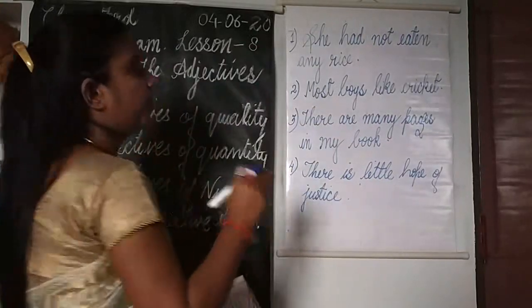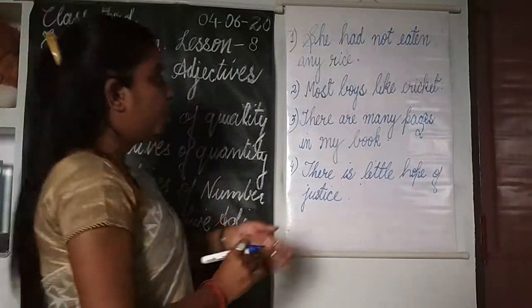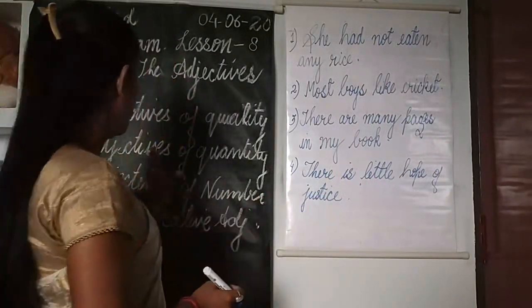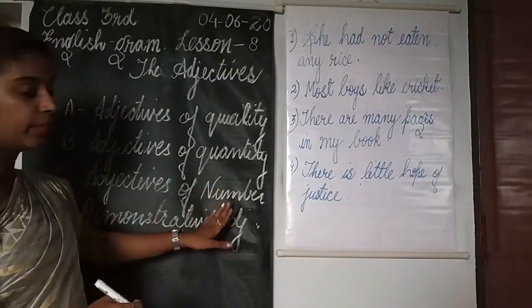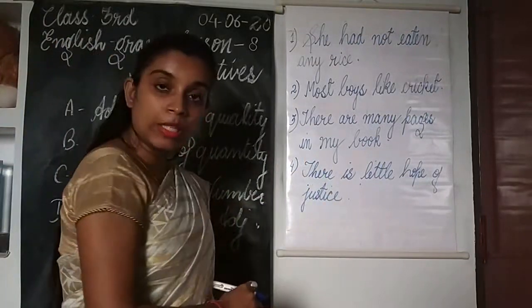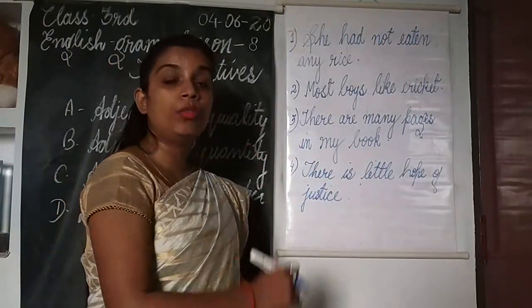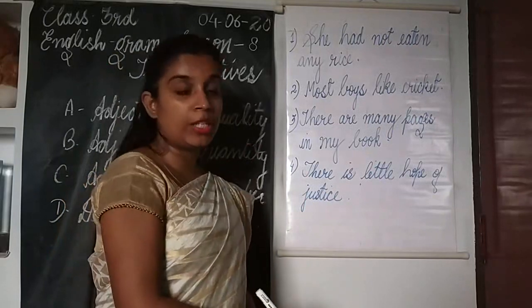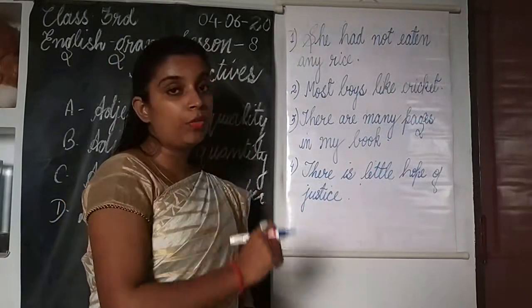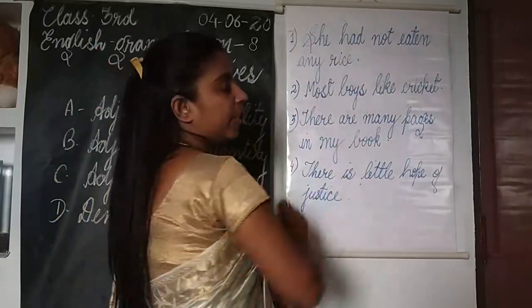Now see, children, four sentences I've written here. I'm going to explain the difference between adjectives of quantity and number. Suppose you are asked to pick out adjectives from these four sentences and write down whether they are adjectives of quantity or number, then how will you find out? Now see, she had not eaten any rice.